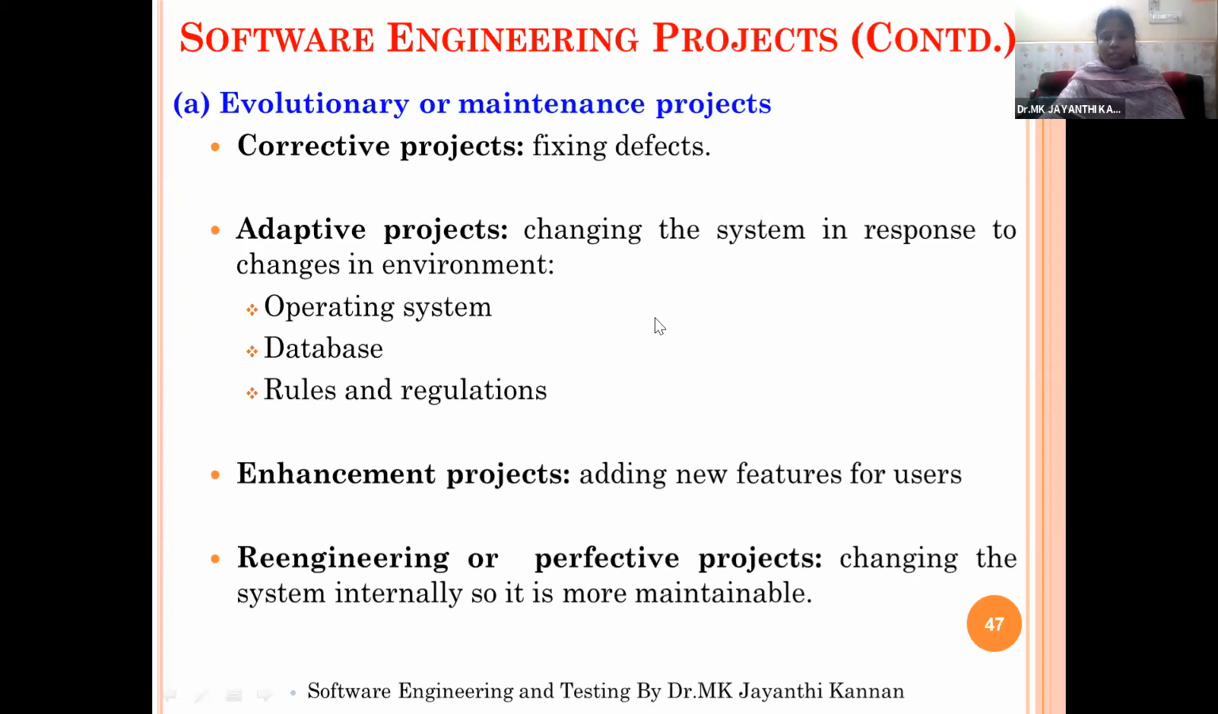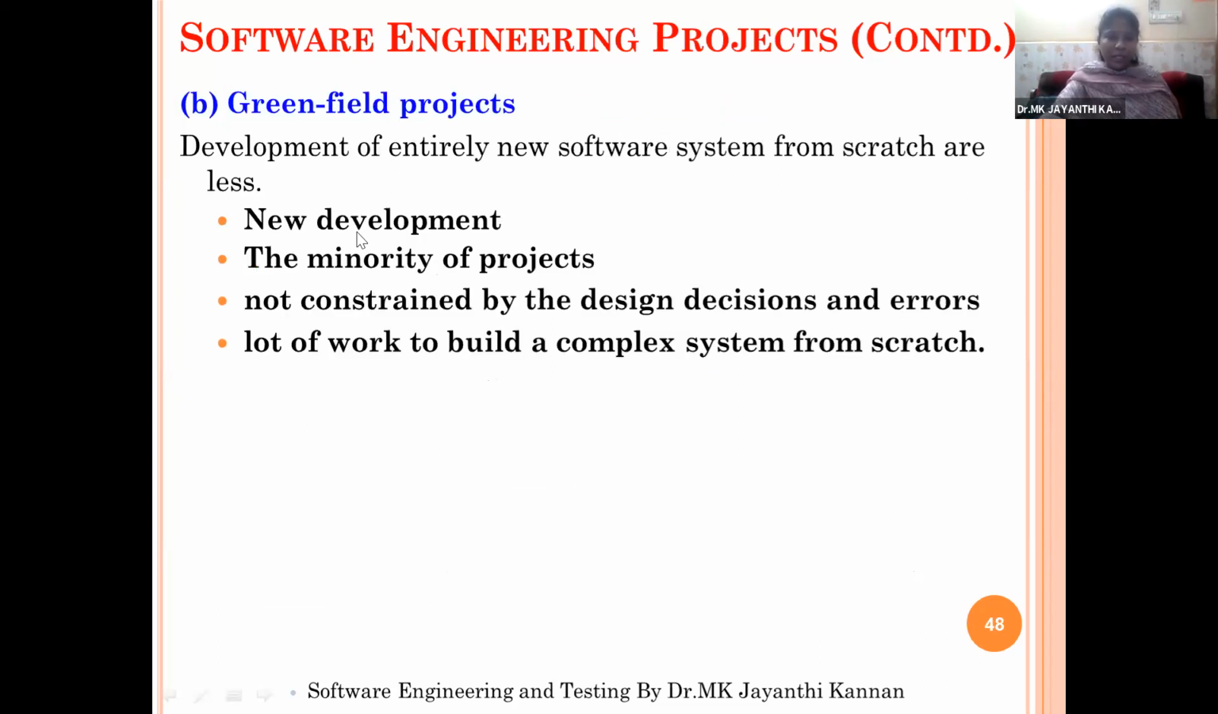And the next type is called greenfield projects. Greenfield projects, in the sense, start from scratch: development of an entirely new software system from scratch. It means we need to do all the activities. We need to identify all the variables, all the functions, front-end and back-end tools, hardware, software configuration, various functional aspects, testing methods, everything. We have to do from the beginning to the end.